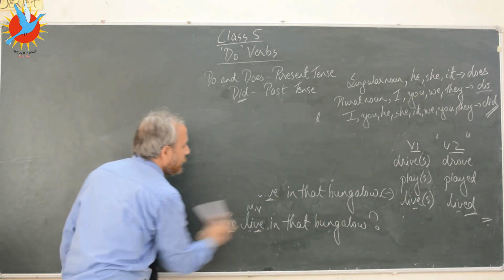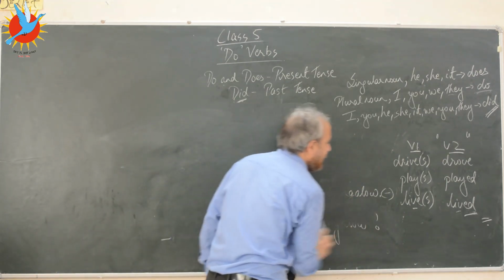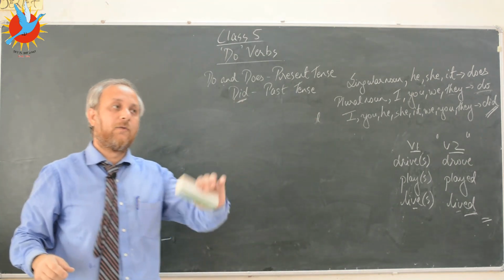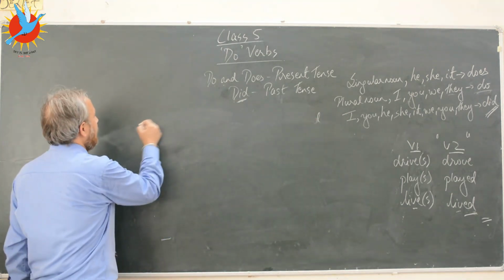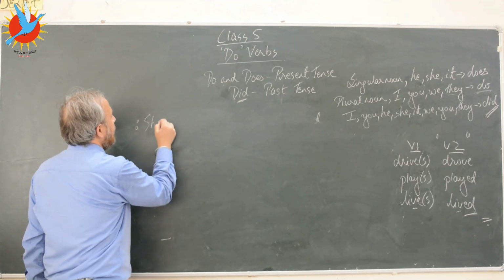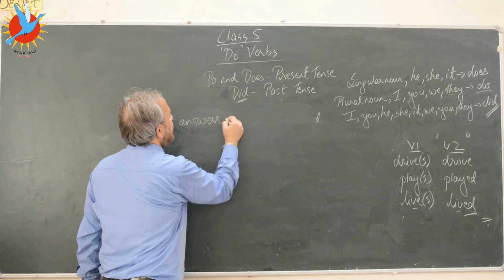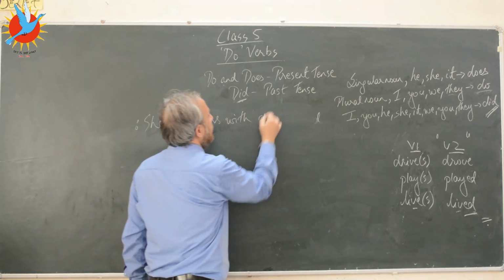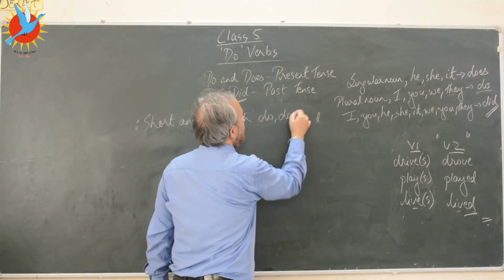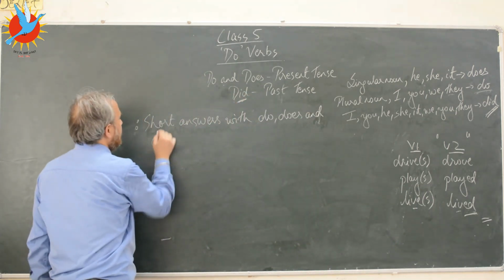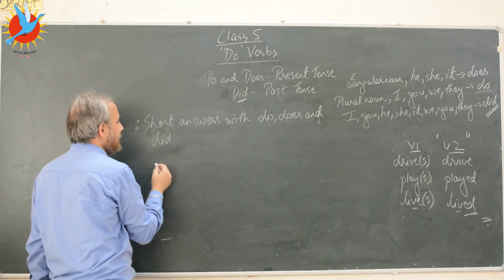So we also use do, does and did for short answers. So let's say, short answers with do, does and did. Okay, so let's see how it works.